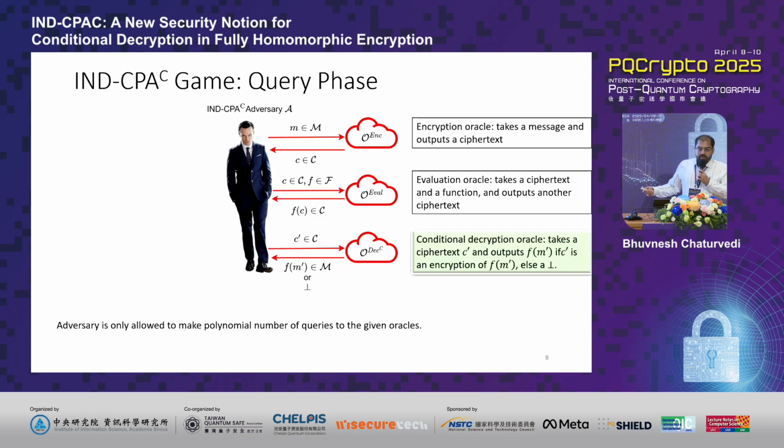So like any other security notion, in this case, we define our IND-CPA security in the form of a game between a challenger and an adversary. In this case, the adversary, apart from the normal encryption and evaluation oracle, is also given access to a conditional decryption oracle that takes a ciphertext C prime and checks whether it corresponds to an encryption of f of m dash. If it does, it simply outputs the message in the clear text. On the other hand, if the ciphertext is not found to be an encryption of f of m dash, it simply outputs a bot.